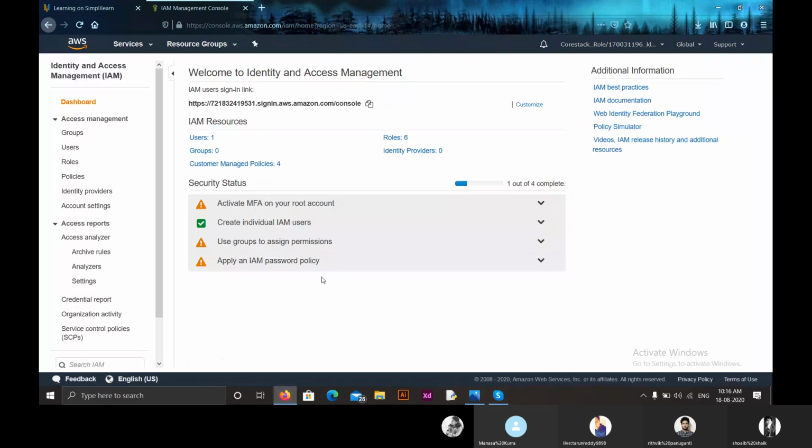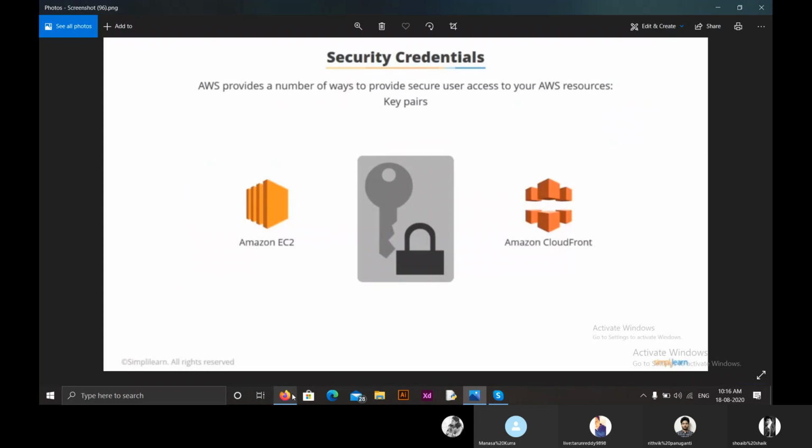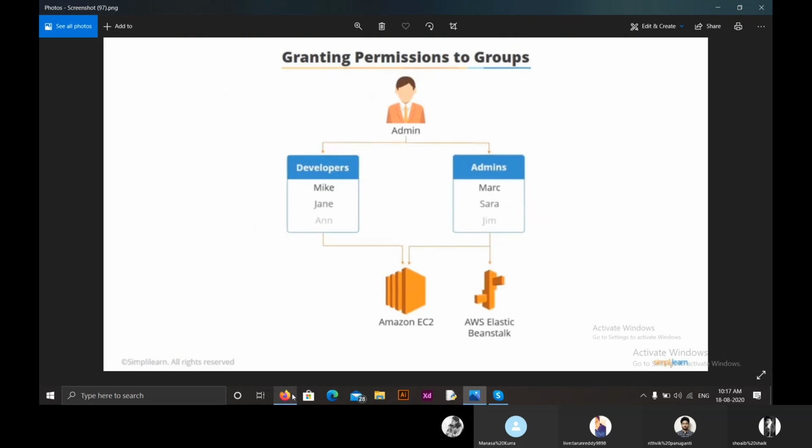IAM groups are something we use. They are a collection of users that have their own set of permissions. Let me explain a scenario. Suppose that we are the security credential providers and we provide the email logins for every employee of our company.